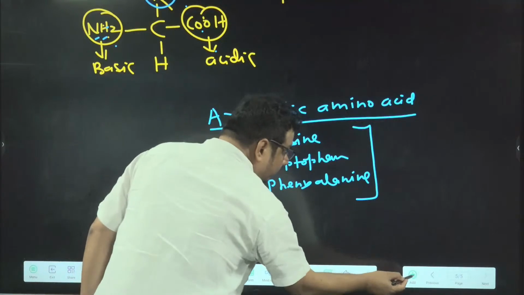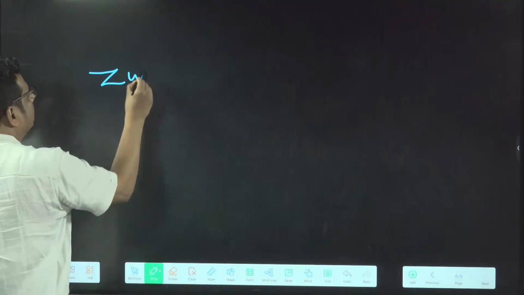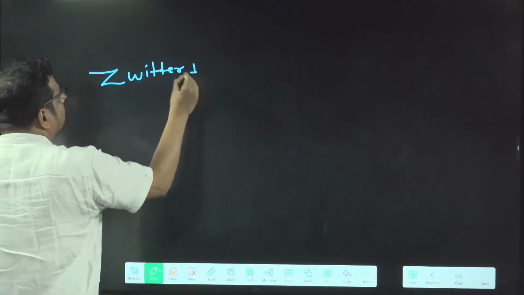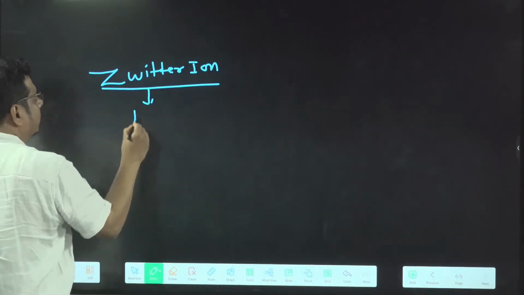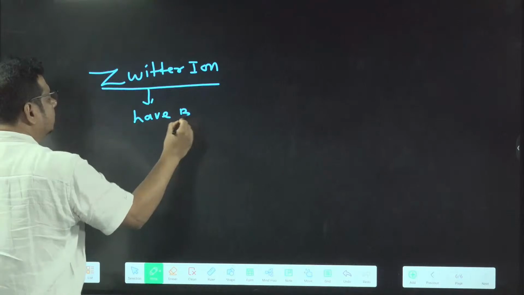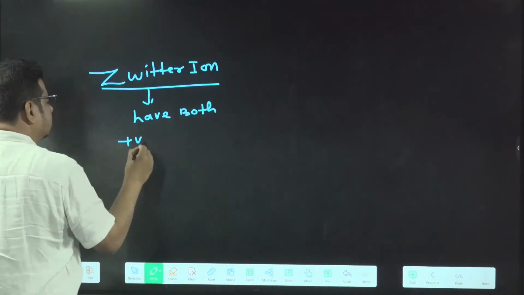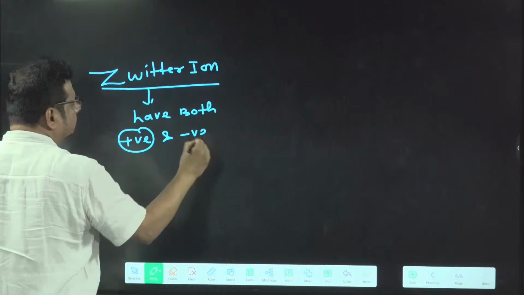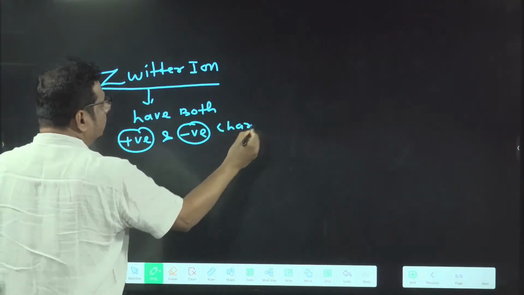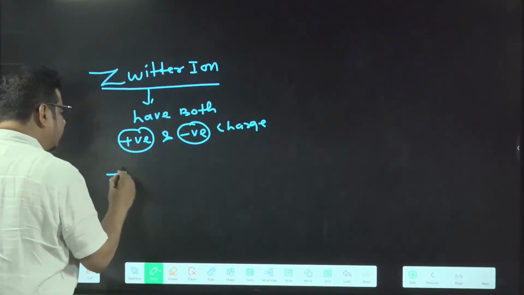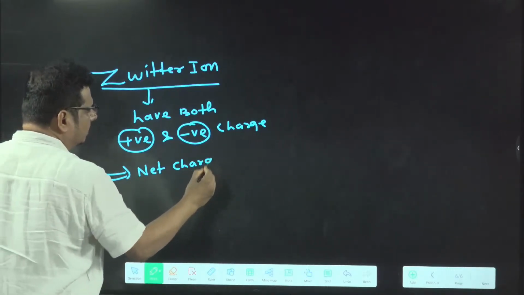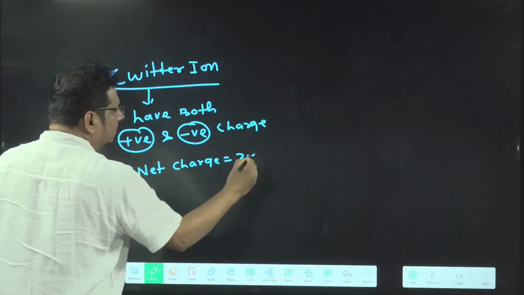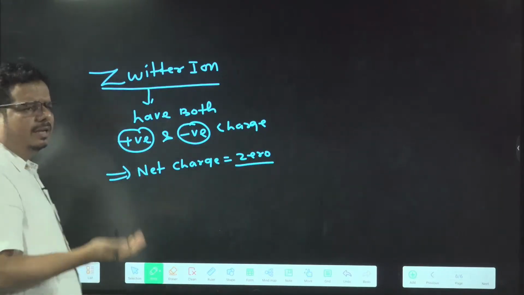Now I am going to talk about the most important part in amino acids, and that is what? Zwitter ions. So what is a zwitter ion? First try to understand. Such a kind of ion which has both positive and negative charge is called a zwitter ion. Net charge is what? Positive and negative both, so net charge is zero. Positive and negative cancel, right?